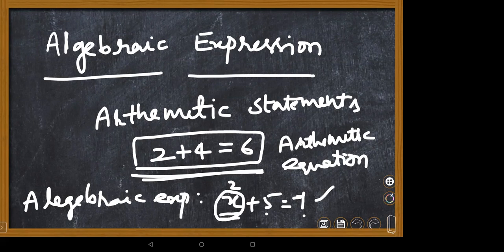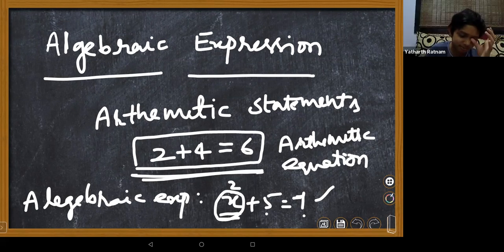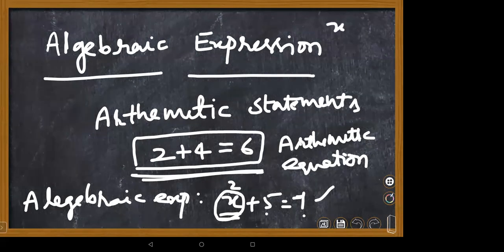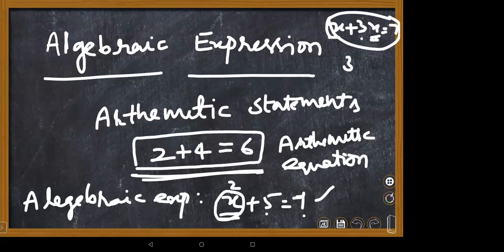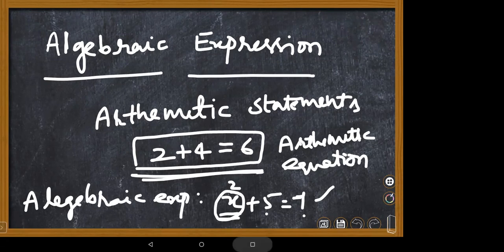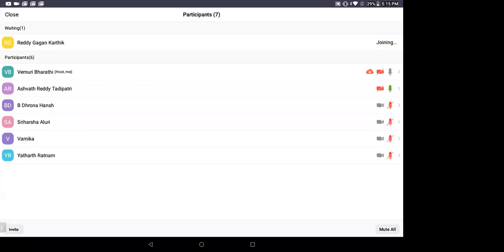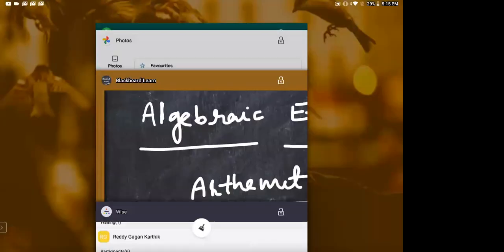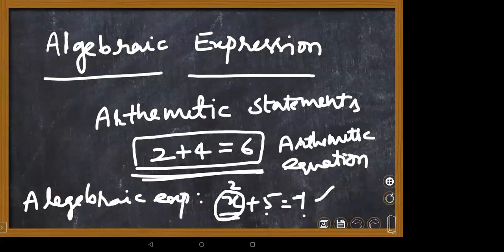Ma'am, I didn't understand what he said. Actually, he said, ma'am, there is x plus 3x, and in this case the x values are the same. Suppose I'm taking x as 3 here, 3 into 3, again 3 into 3, 9. Ma'am, when a variable is repeated in an equation, both of the times it needs to have the same value. Very good. Not only this, children, first listen to the basic part.